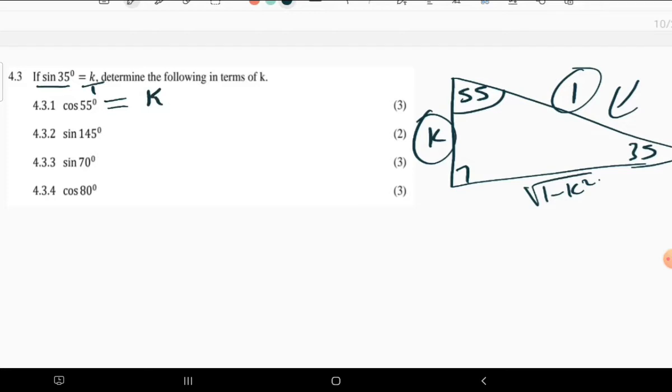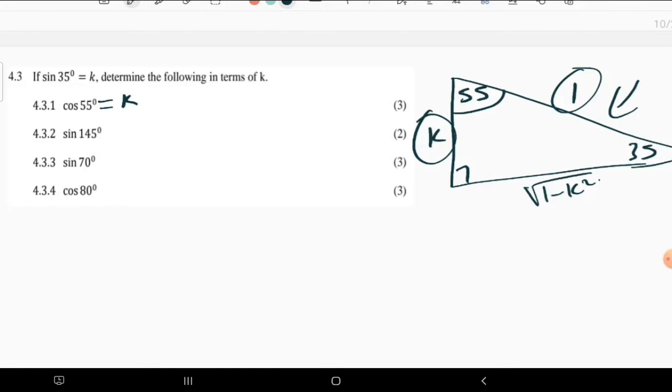This explains what we did in the previous example: since 35 and 55 give us 90, when these trig ratios are different, they give us the same value. You can see that cos 55 is giving us the same value as sine 35. So these are the co-ratios, still explaining the same thing.